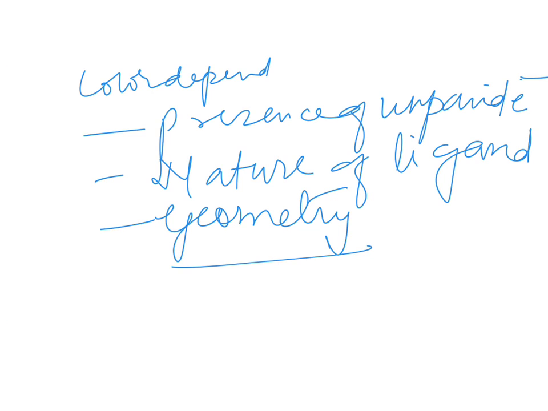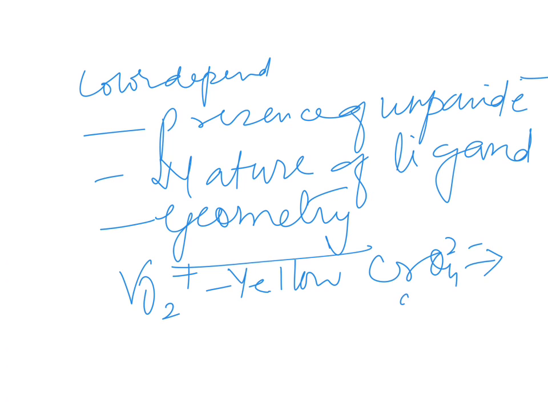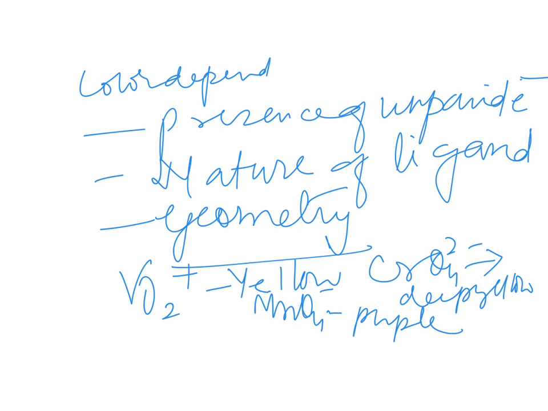For example, VO2 plus is yellow in color, CrO4 2 minus is deep yellow in color, MnO4 minus is purple in color, and Cr2O7 2 minus is orange in color. Hope you have understood why the transition elements are colored.